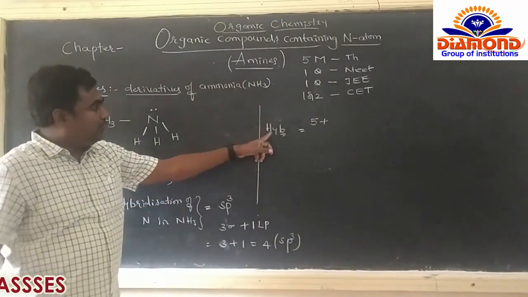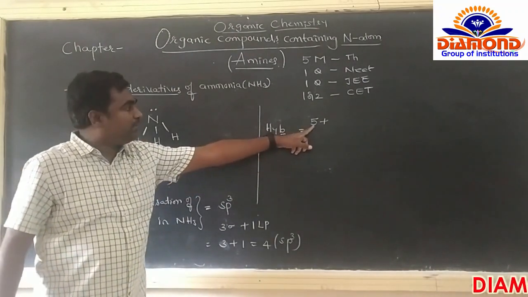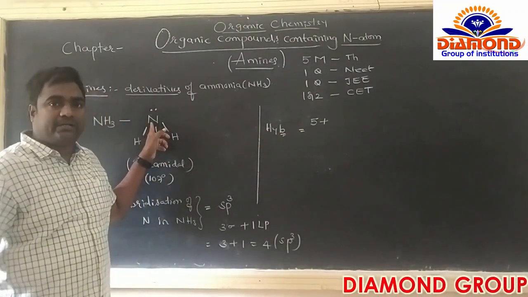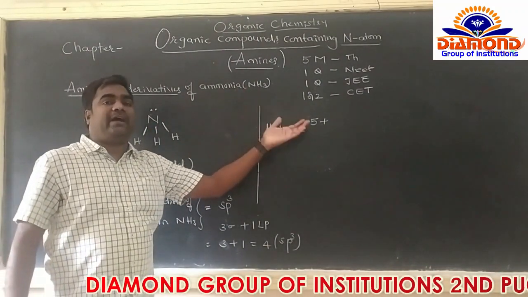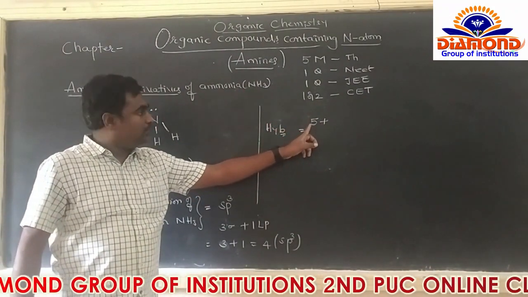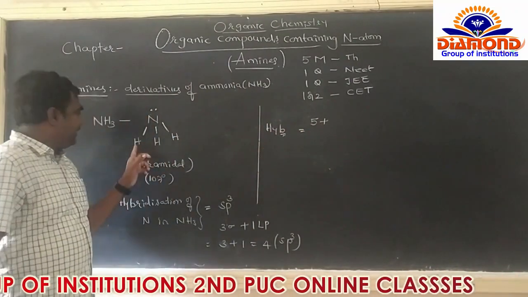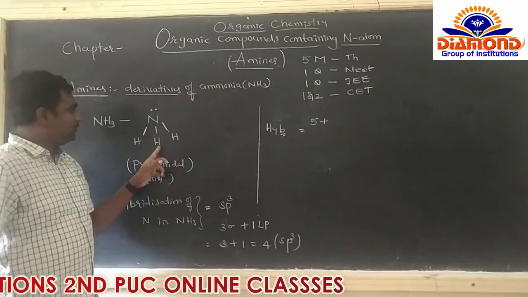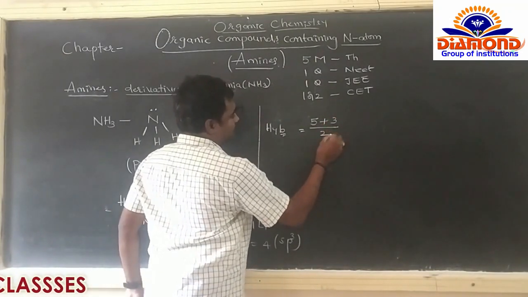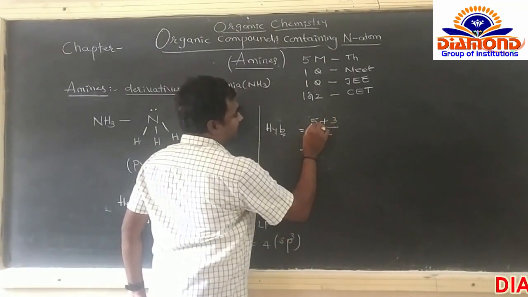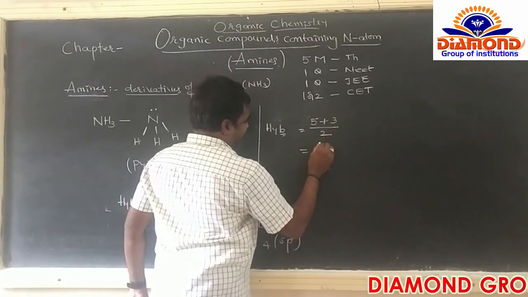So how do we get the hybridization? The group number of the central atom, nitrogen, is 15, or simply 5. So 5 plus 3 hydrogens, divided by 2. So 5 plus 3 is 8, divided by 2, that is 4.